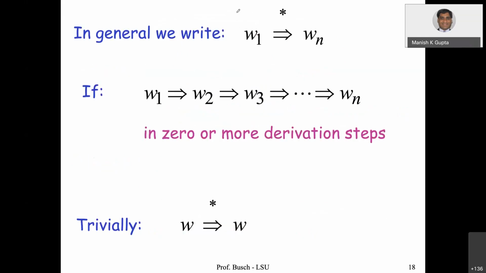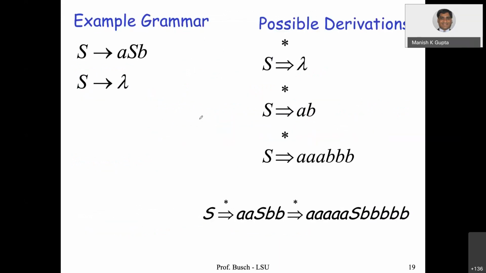So basically we write W1 in 0 or more derivations gives you Wn. In other words, W1 will give you W2, will give you W3, and so on. And we know that W trivially will give W. That means S will give you lambda, that is in zero derivations. That is one possible derivation from these two production rules. This is another one, and so on. This is another way of writing these things.